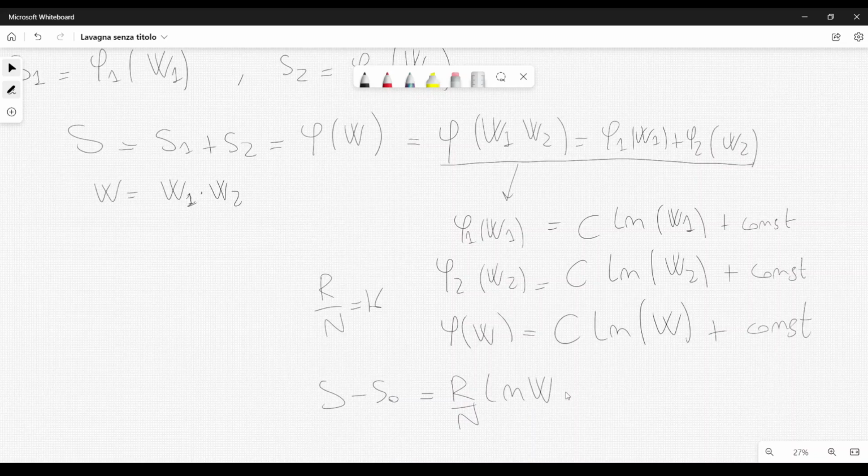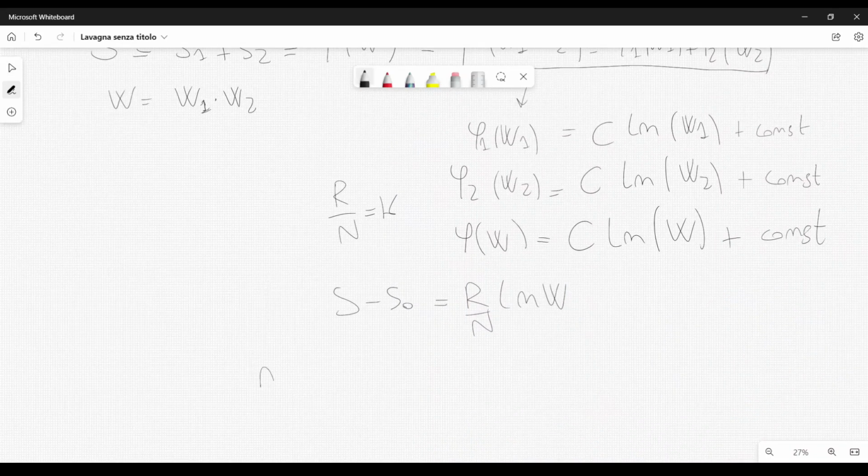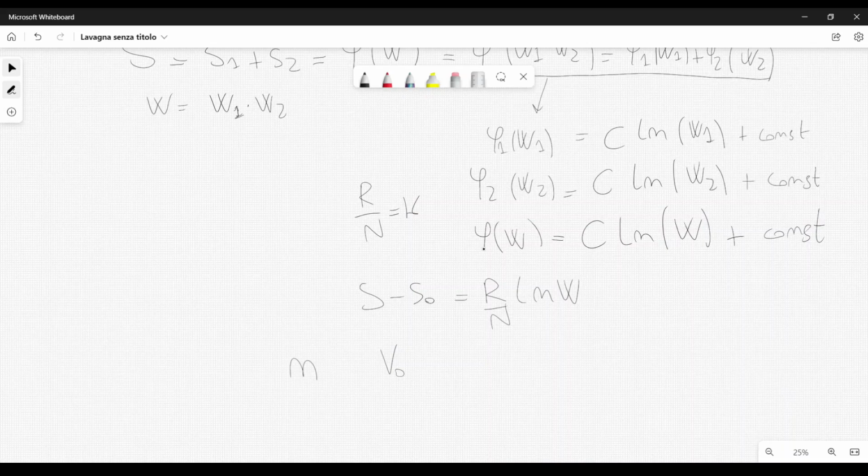Now Einstein considers the following special case. He considers a number n, lowercase n, of movable points, which are molecules, for example, and these molecules are confined in a space, in a volume, V0. He thinks, for example, of an ideal gas, and he imagines that these n movable points transfer into a volume V, starting from the volume V0. This is the initial volume, then all these particles, all these molecules go to the volume V. They are enclosed by the volume V.